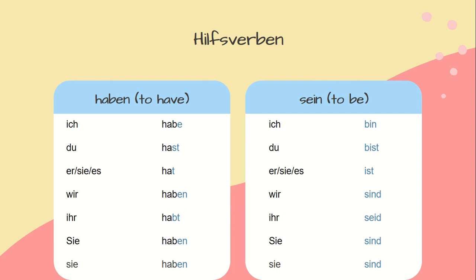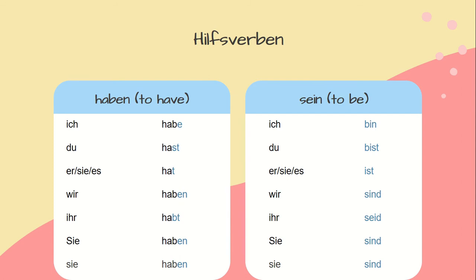Whereas for the verb sein, or to be, the pattern tends to be more irregular, but still follows the rules for Endungen, such as bist and ist, Endung -st for du, and Endung -t for sie, es.